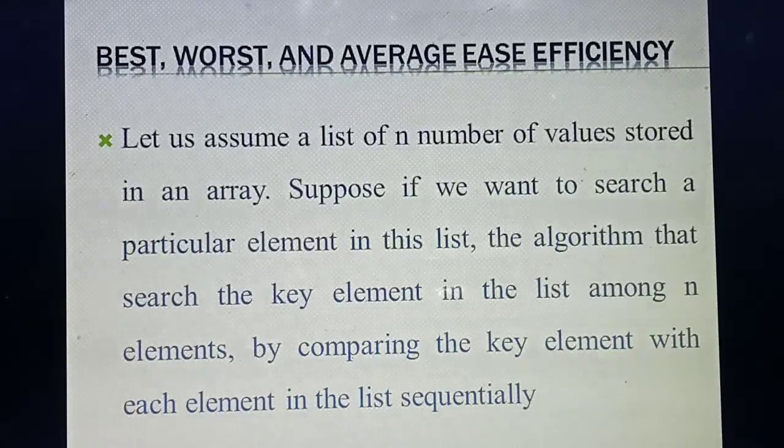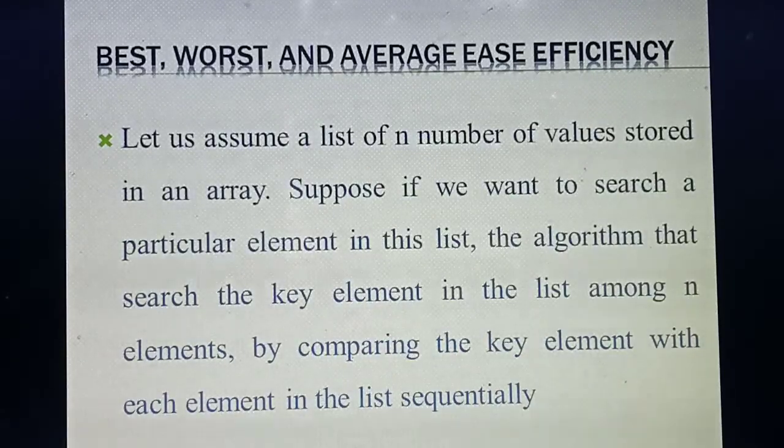So you are going to store a list of values in what? Array. Listen carefully. In that array, you are storing nearly 10 elements or 10 values. Among the 10 values, you are going to search for any one element or any one value. Understood? For example, you are going to store 10 values in a list, and among them you are going to search for any one value from the list or array. Which value you are going to search, that value you take as a search key value in your mind. Just like a game.